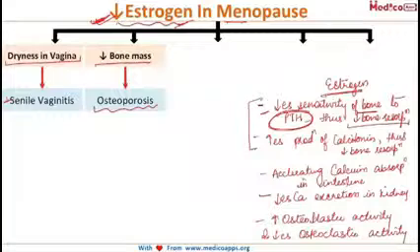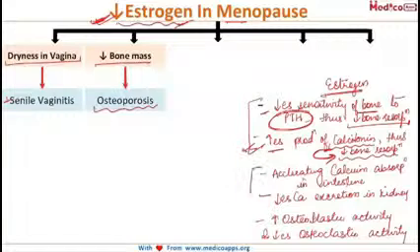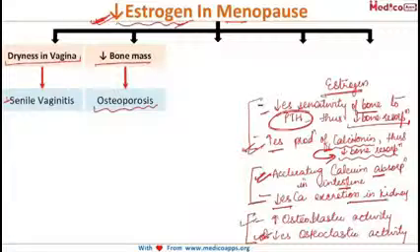Similarly, it also increases the production of calcitonin, and this calcitonin inhibits the bone resorption. So again, it will decrease the bone resorption by increasing the production of calcitonin. Then it increases the overall calcium levels in the body. How? By accelerating the calcium absorption from the intestine and decreasing the calcium excretion in the kidney. And it majorly increases the osteoblastic activity, the bone forming activity, and decreases the osteoclastic activity, that is the destruction of the bone.